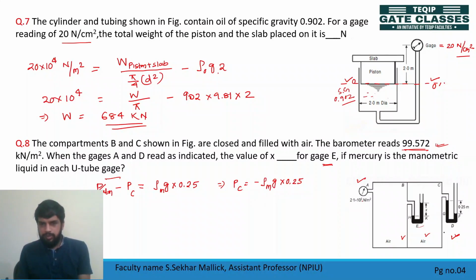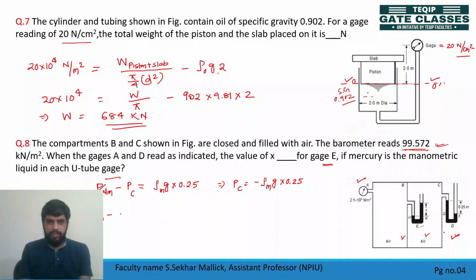Then next, pressure at A is given this much. On this side, pressure at A is applying, and on this side you have pressure of C. This container, what will the pressure be here? It will be whatever it is at A, and here, what is the pressure? Whatever it is at C. So can I write this?